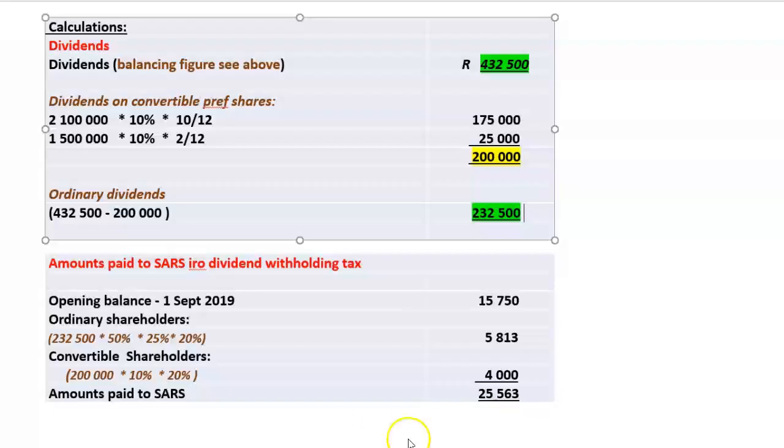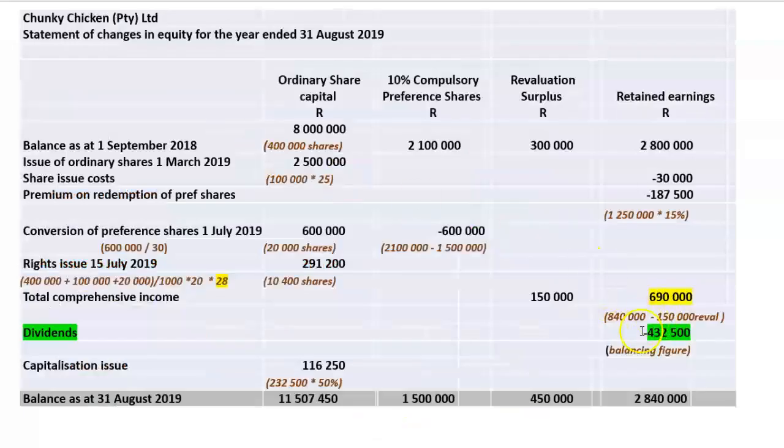We have already accounted for the full dividend here, which is 432,500. You are allowed to split it between ordinary dividends and preference dividends. You are also allowed to split it between interim dividends and final dividends, but broken down for ordinary and pref dividends. But in this case, there was no interim dividends, so the total dividend at the end of the year is 432,500. Great.